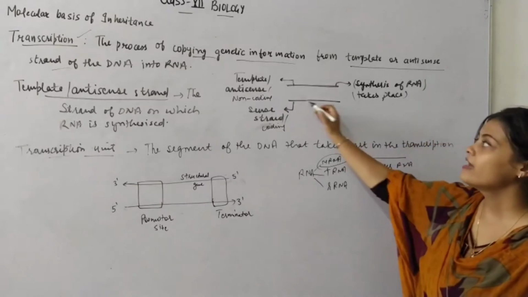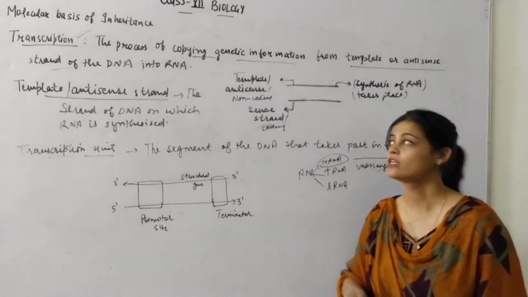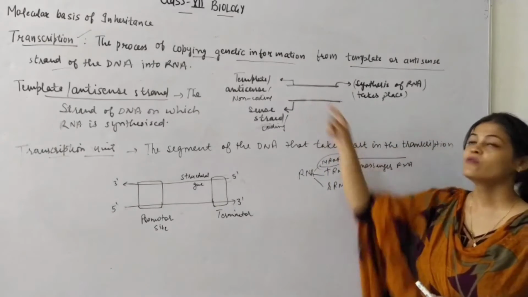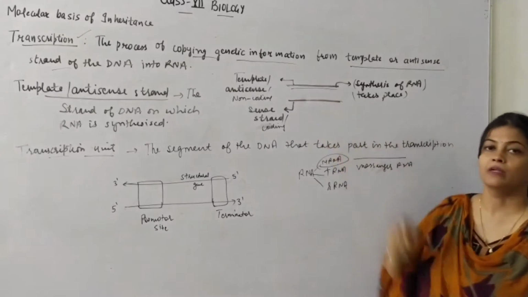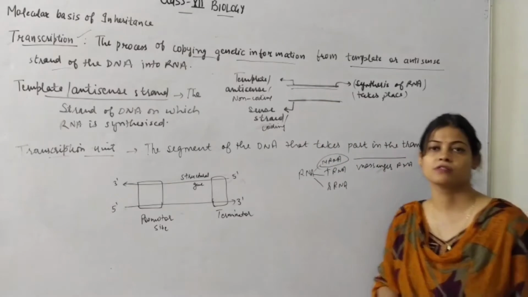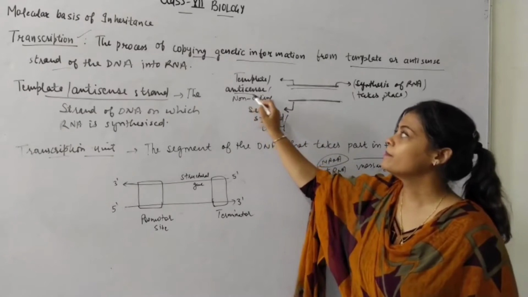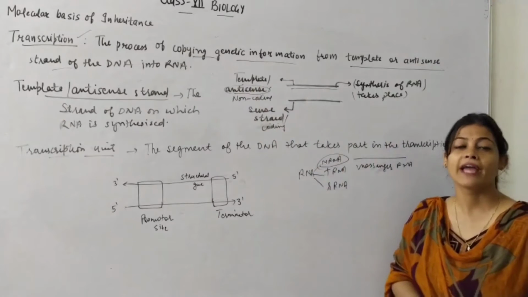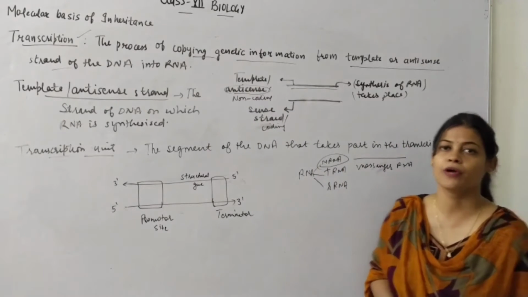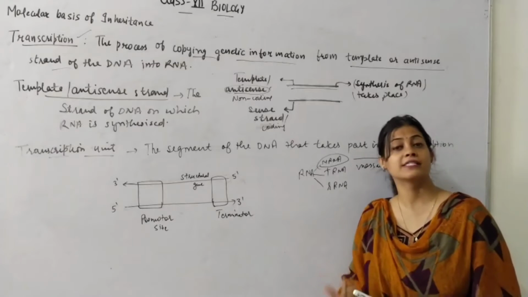Okay, so here I have shown the two strands of DNA, because you know DNA is a double-stranded structure. Out of the two, one will act as a template strand on which the mRNA will be synthesized, which is the process of transcription. The other name of template strand is called antisense strand. Why it is called antisense strand? It is very important point, because sometimes students may get confused why it is called a sense strand.